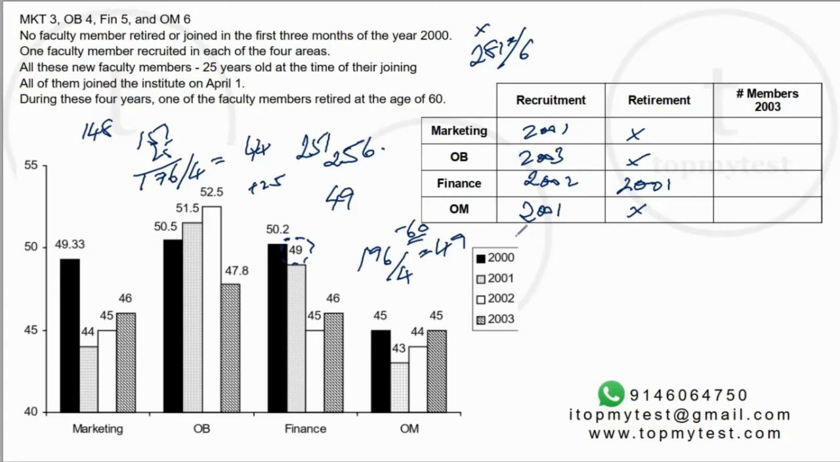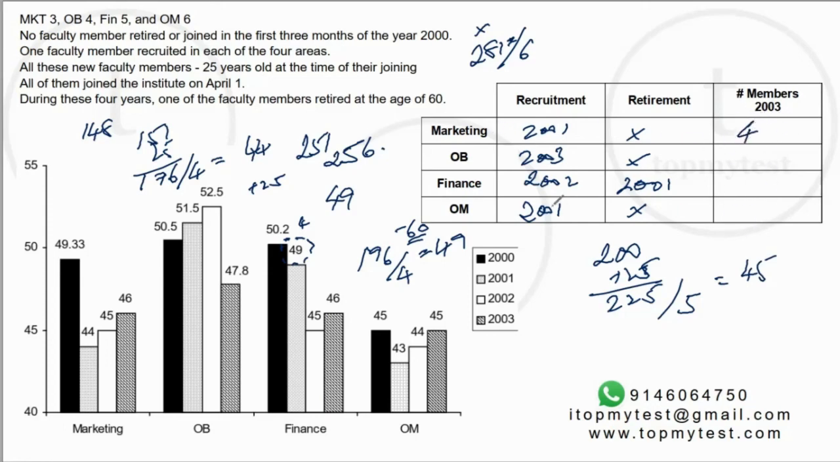196. Next year, everyone will grow up by 1 year. Four people now. So 196 plus 4, 200. Plus a person of age 25 joins, 225. Divided by 5 now, because there are 5 people now. That will be 45, which is the average age over here. Right?